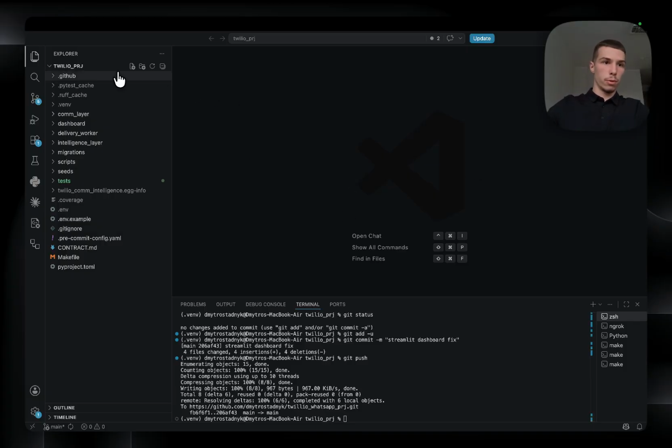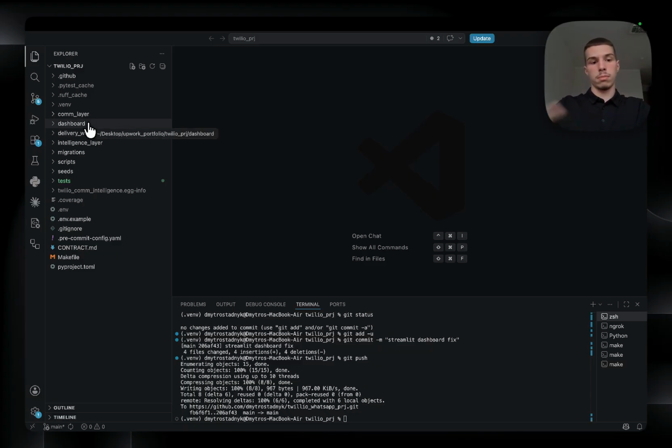We have 6 folders with clear responsibilities. Communication layer: it receives incoming messages from Twilio and saves them to the database. Intelligence layer: it runs Whisper, GPT-4o, and the WhatsApp chatbot. Delivery worker: it reads the processed messages and writes everything to HubSpot.